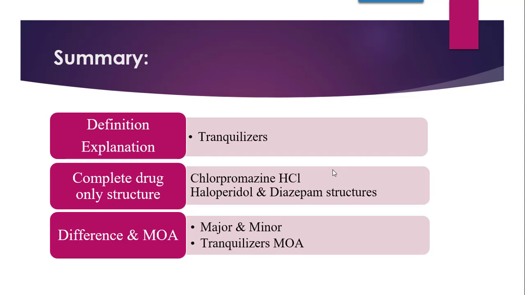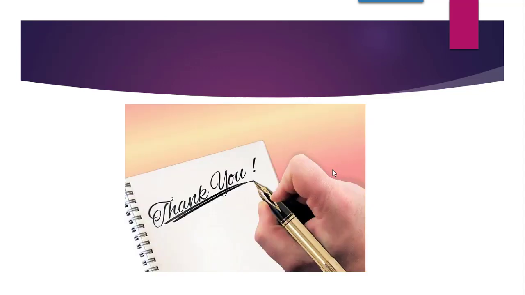Coming towards the summary of the questions: the explanation of tranquilizers is important. Then chlorpromazine, the complete drug, they have asked, and haloperidol and diazepam structures they have asked. Then they have asked the difference between the major and the minor tranquilizer, and the mechanism of action of tranquilizers. With this we finish the repeatedly asked questions of tranquilizers. Thank you.